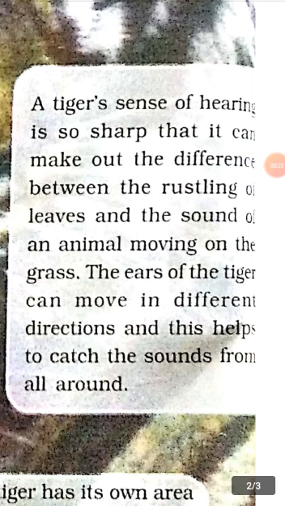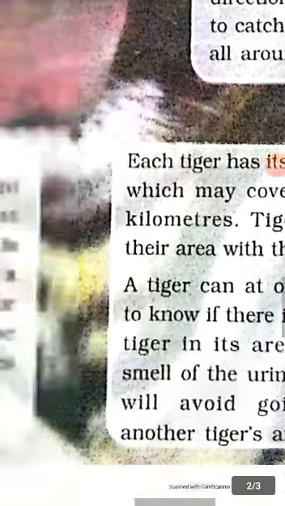The sense of hearing of a tiger is so strong that he can differentiate between the rustling of leaves and the sound of an animal moving. It has strange ears that it can move in different directions, and that is why it catches sound from all directions.